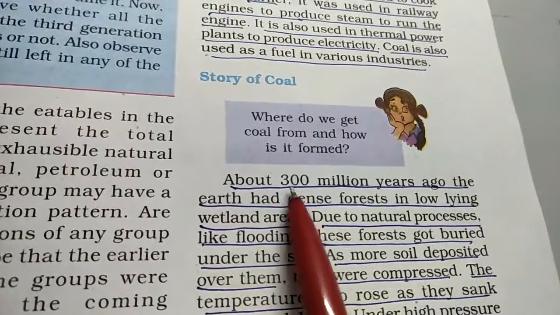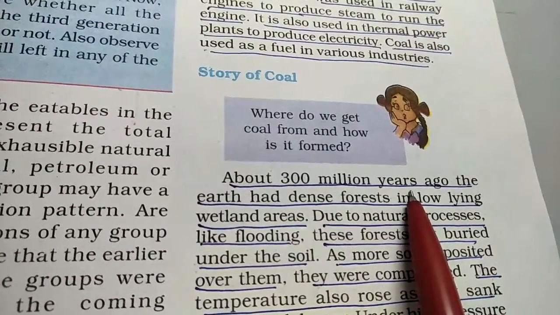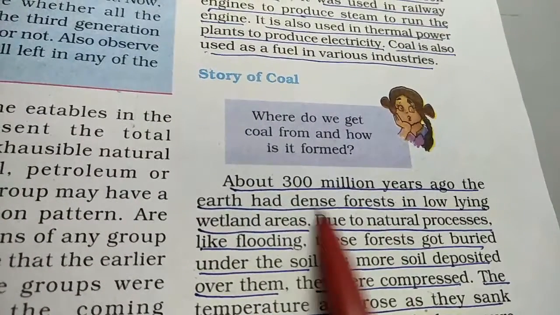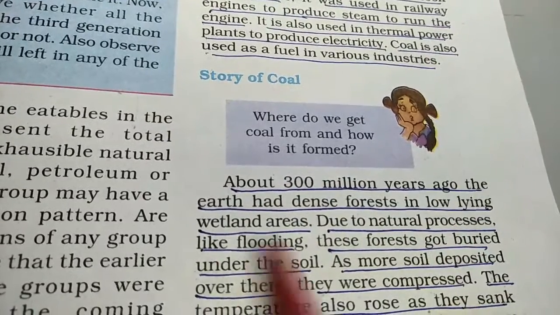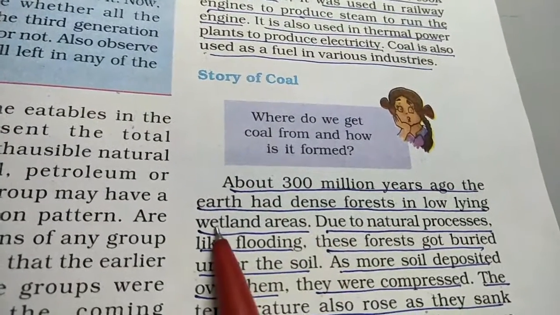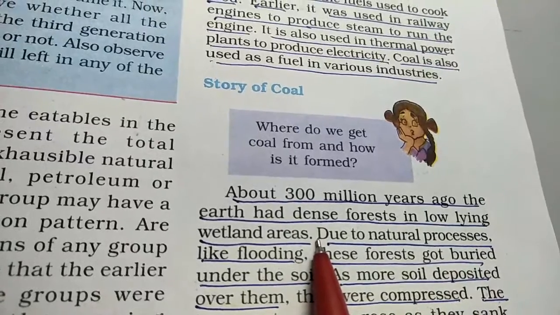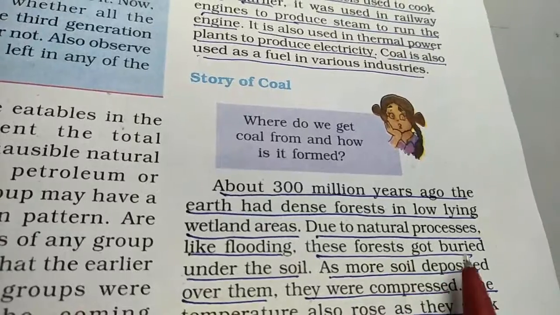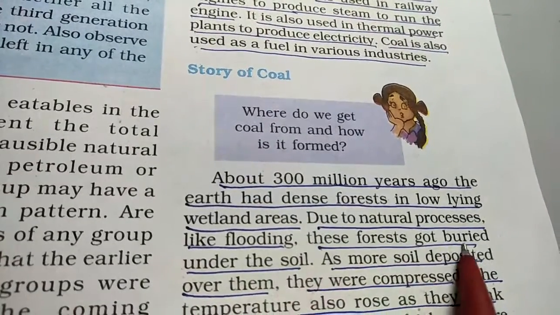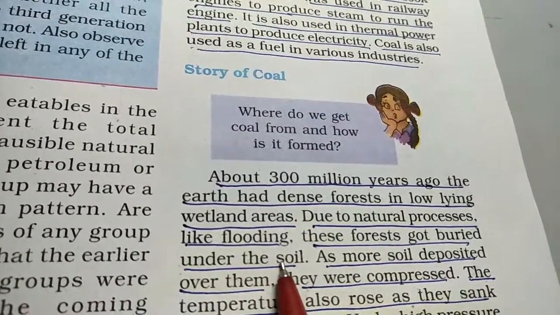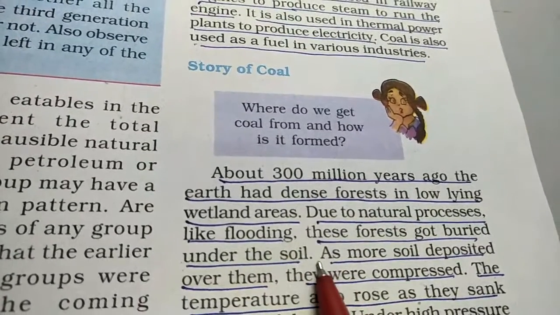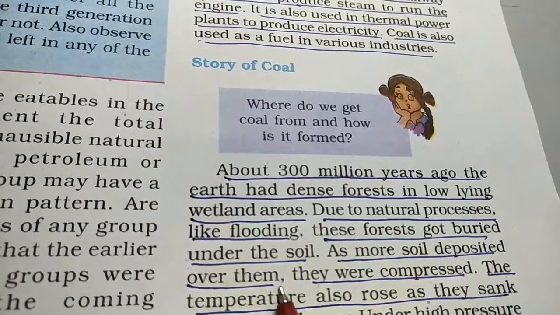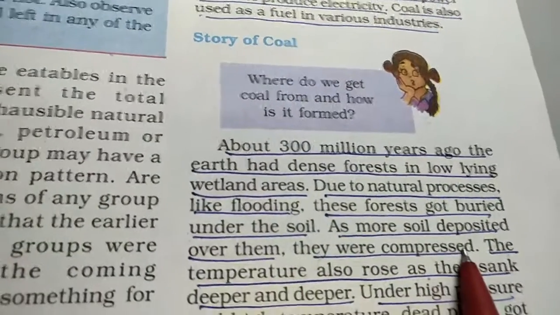About 300 million years ago, Earth was covered with dense forest. This dense forest was in low-lying wetland areas. Wetland areas means where there are rivers or seas. Due to natural processes like flooding, these forests got buried under the soil. The complete forest went under the soil due to flooding. They got buried and then the soil got deposited over them and they got compressed.